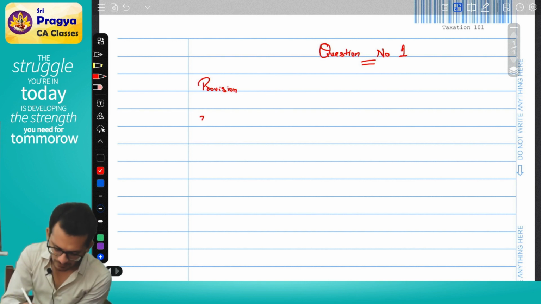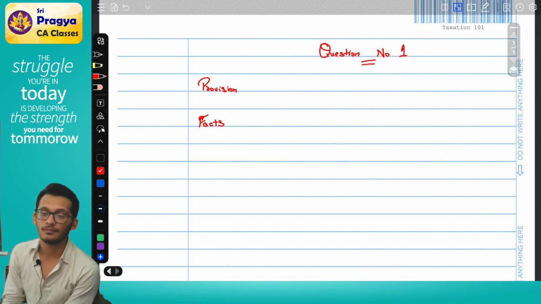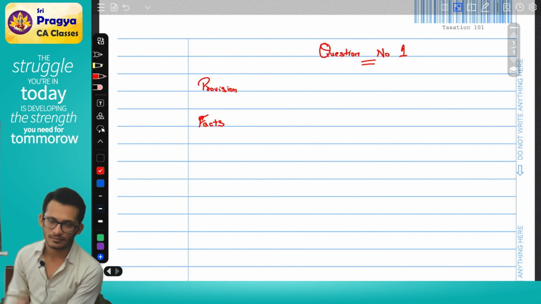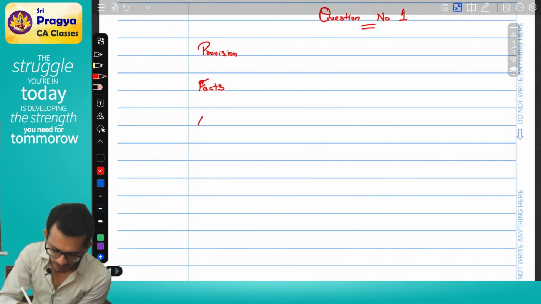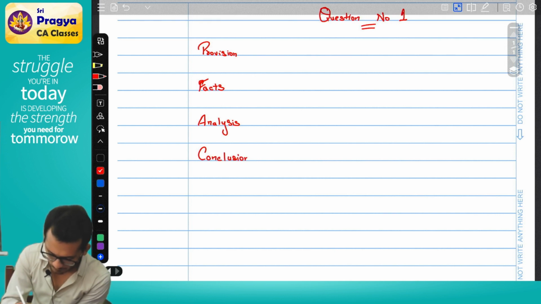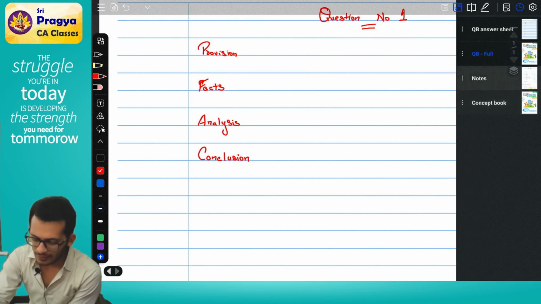Second, you will write the facts. Rahul, where will you get the facts from? They will be in the question. First you will write the provision, then you will write the facts, then you will write your analysis, and finally end with conclusion. Yes or no? Yes. In my scenario, let me read the question once again.